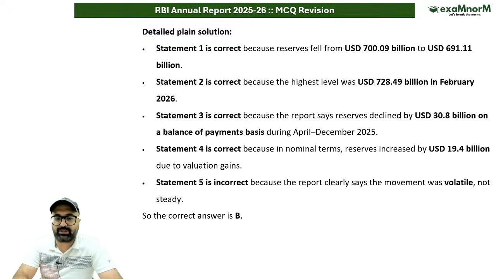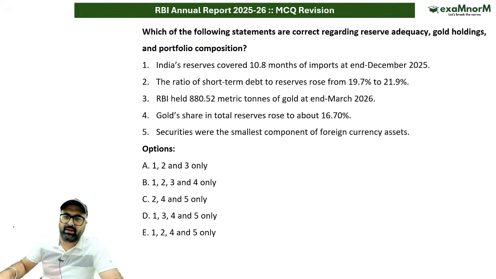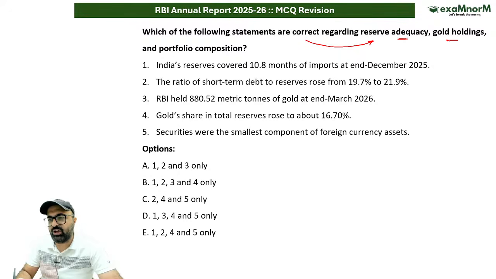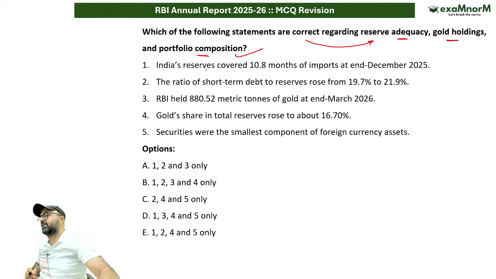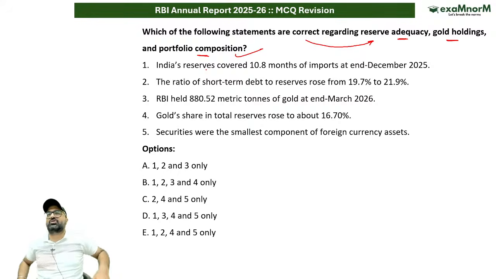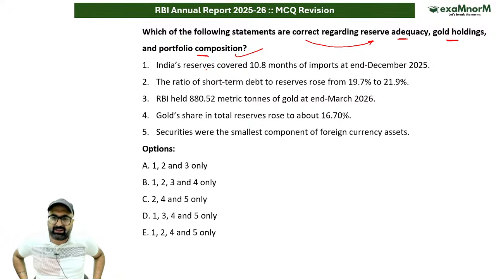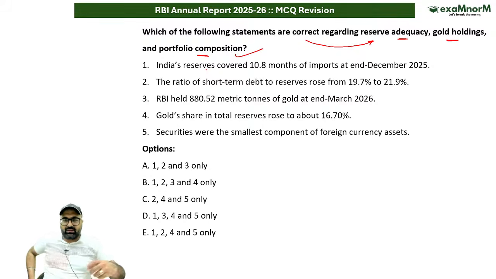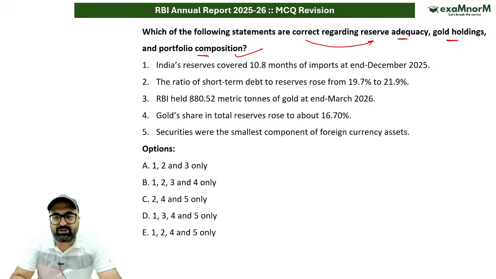Okay, moving on to the next question. The next question is again related to the same report. Which of the following statements are correct with respect to reserve adequacy, gold holding and portfolio composition? I hope you might have heard the news that RBI sold its gold. RBI has given clarity on that and presented its data. But if I talk about the current format with respect to the forex reserves, what has been recorded recently?